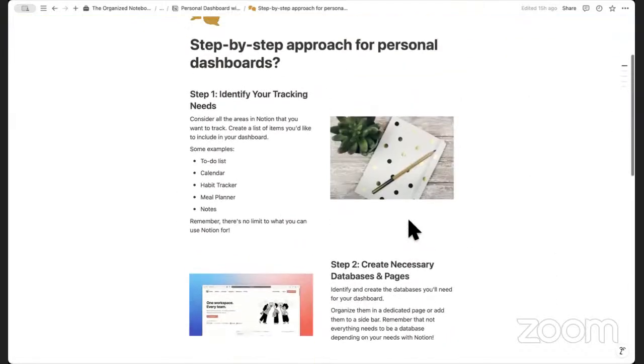So let's go to step one, which is to identify your tracking needs. It's really important to be intentional about what you want to track and what kinds of elements you want in that personal dashboard. You can consider all the areas in Notion that you want to track and create a list of items you'd like to include in your dashboard. Some examples could be a to-do list, calendar, habit tracker, meal planner, notes, and so on. Remember that there's no limit to what you can use Notion for. If you're a really avid gardener, you might want to track things like that in your personal dashboard. There are no rules on what should be included in a personal dashboard, but it's really important to see what kind of things are important for you.